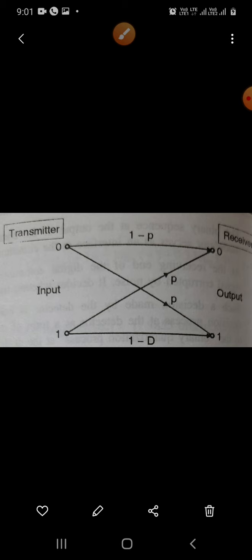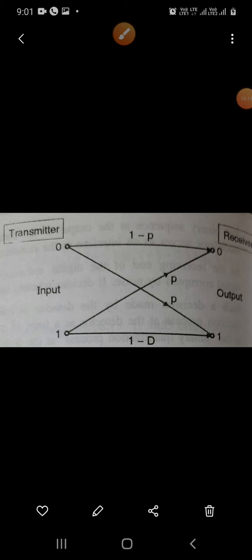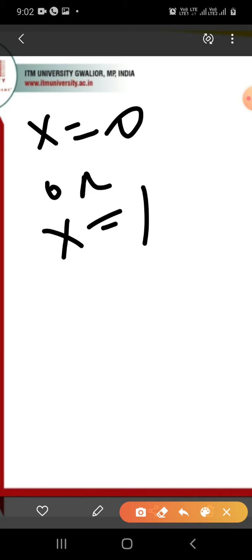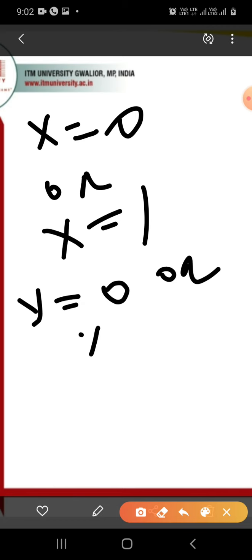In the binary channel, input signals are represented by x is equal to 0 or x is equal to 1, and the binary output signals are represented by y is equal to 0 or y is equal to 1.